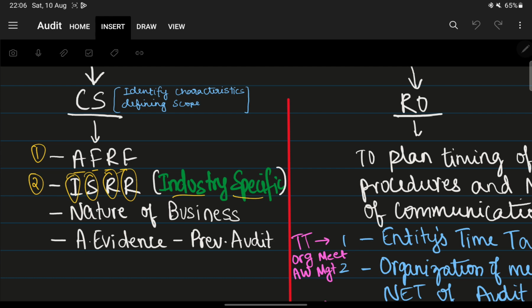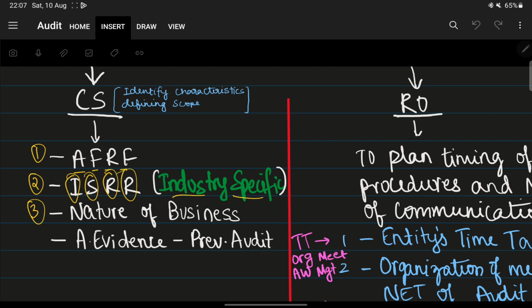That is the second factor. And third one is you'll have to understand the nature of business, like whether it is a big company or a small company, whether it's a firm. Depending on what kind of entity or what size of entity it is, your characteristic and its scope will change.